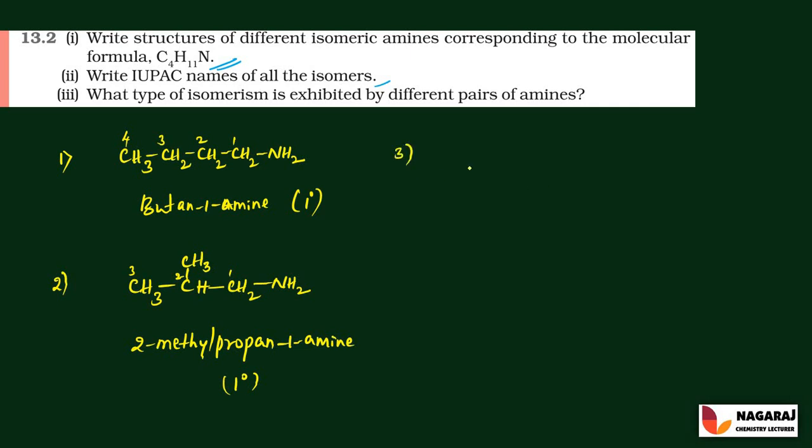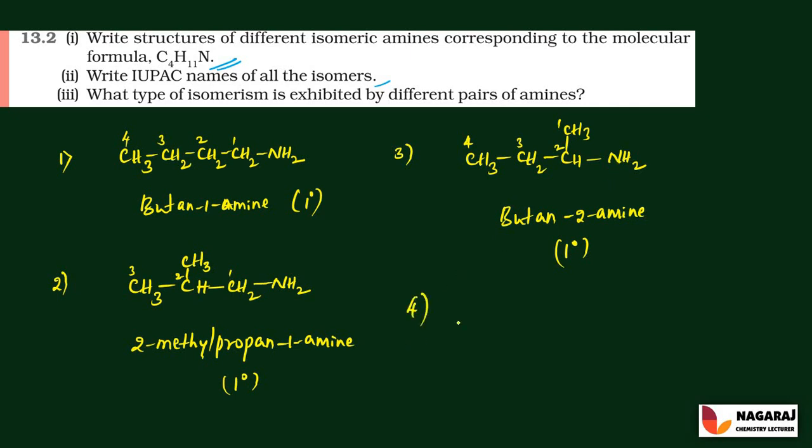And the next possible isomer, that is CH3, CH2, and it is CH3, and it is hydrogen, and it is NH2. So the amine group is attached to the second carbon, so 1, 2, 3, and it is 4. So the molecule is to be called butane, the nature of the bonds is an, and nitrogen is attached to the second carbon, so it is 2-amine. So this molecule is an example for the primary amines because only one alkyl group is attached to the nitrogen.